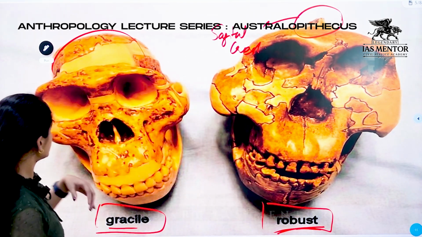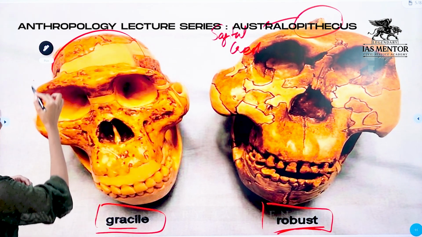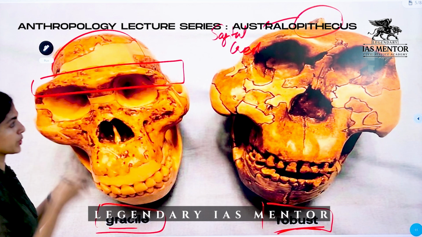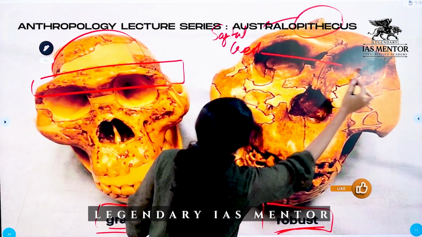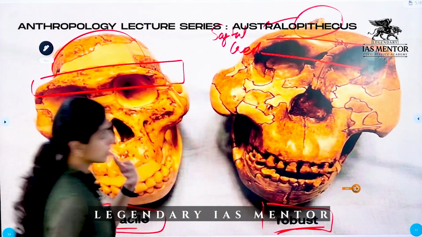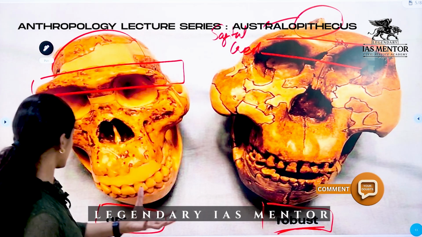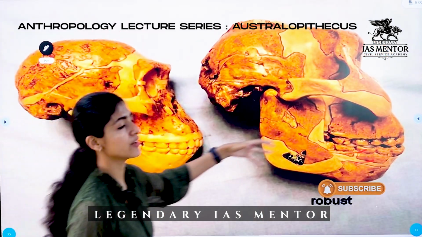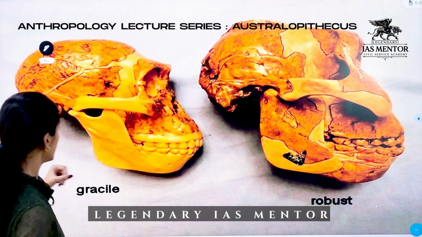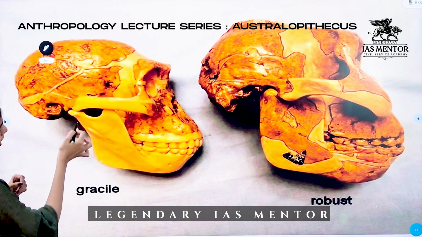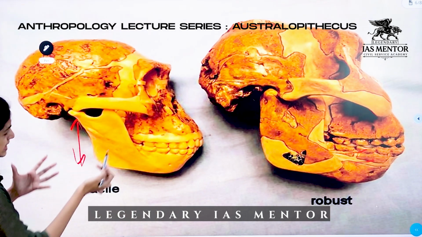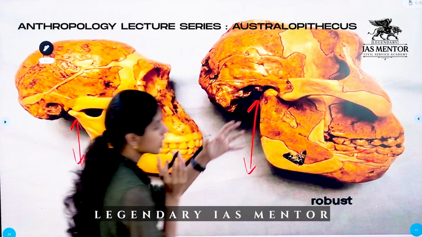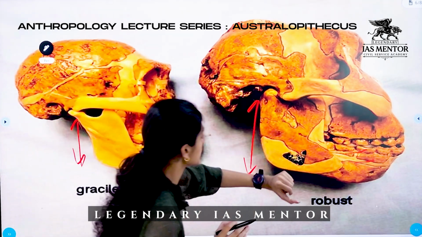Now, other differences are here. A similarity is the protruding brow ridge. The brow ridge is protruding. Similar is the case of our robustus. The brow ridge is protruding in nature. When it comes to mandible, both have strong and thick mandibles. Here, the jaw length is less compared to the jaw length of robustus. Here, the jaw length is more in robustus species.